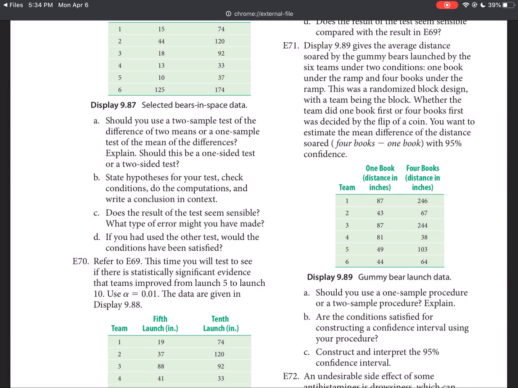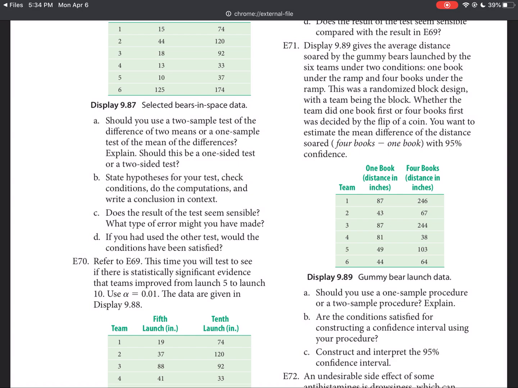Well, they did break them up into teams, so yes, it seems like we are having the same group of people do it. So that means that it isn't completely independent, because of course the one sample has got the same people in it as the other sample, and therefore, if one person or persons in the team is pretty good, they're likely to be pretty good regardless of how many books there are, and if somebody's really bad at it, they're likely to still be pretty bad at it.